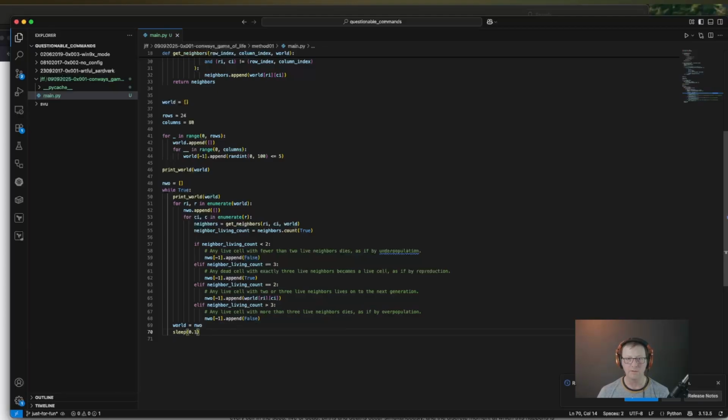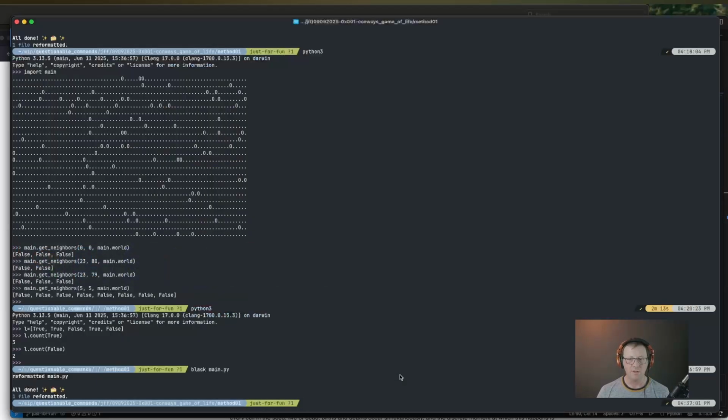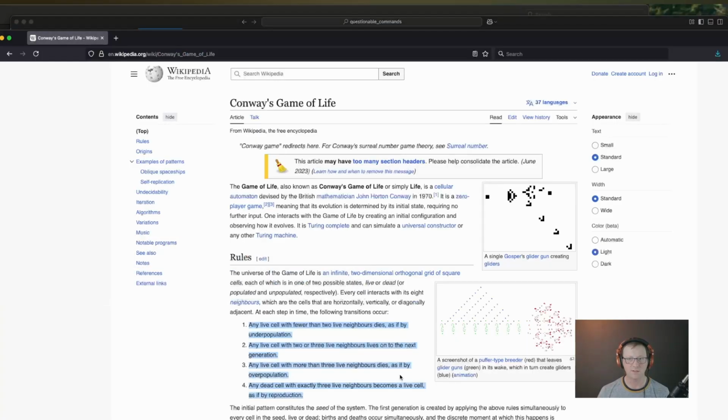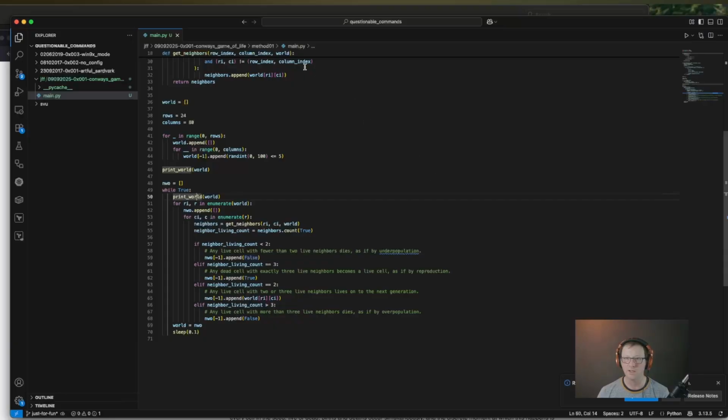And another thing that we want to do is clear the screen every iteration of this loop so that every single time we print the world, everything ends up in the same position it was from the previous run. It's going to make the screen flicker a little bit, but we'll be working through that in a later iteration of our code here. Off the top of my head, I don't remember how to clear the screen in Python, so let's look it up. You know what? Let's ask Copilot. This is exactly what Copilot likes, can do.